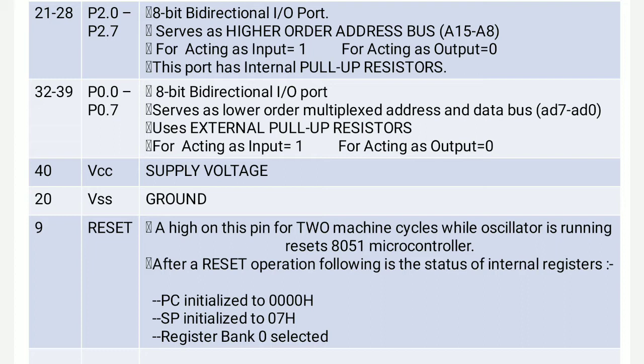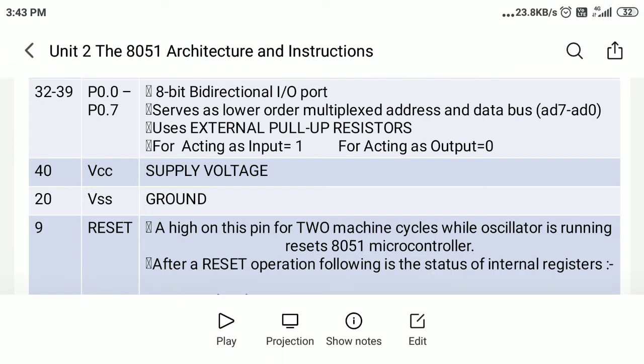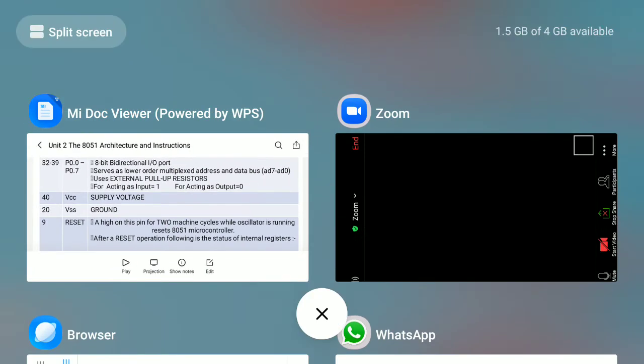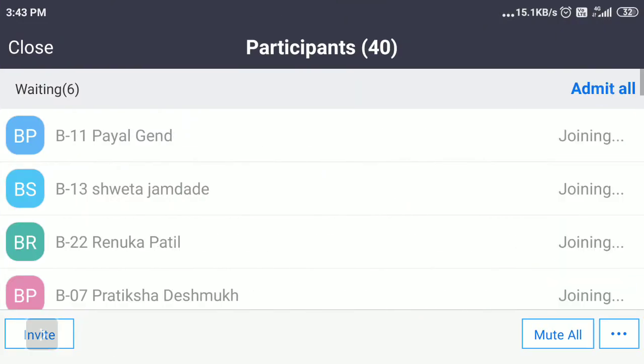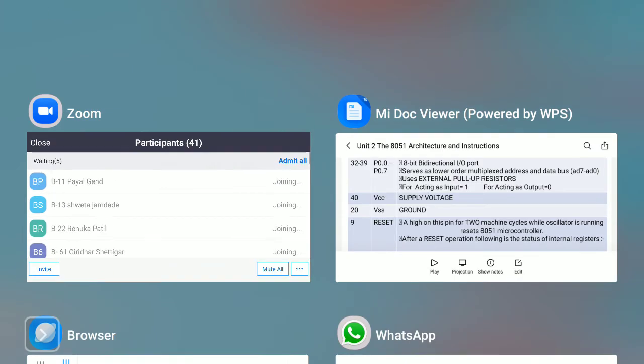If we decrease the crystal oscillator frequency, the time required to complete one machine cycle increases. So in this manner you have to select the crystal oscillator for your application.